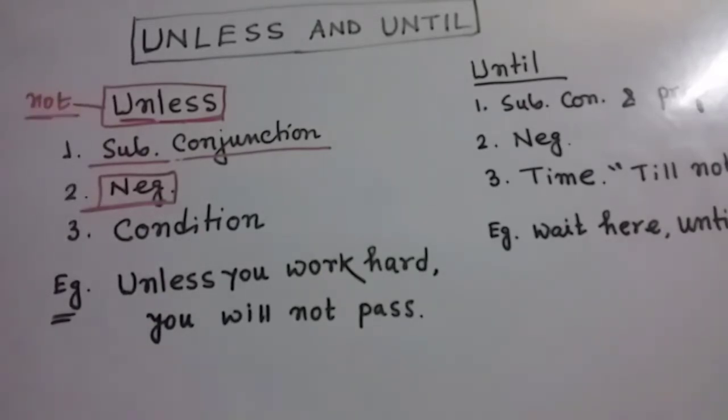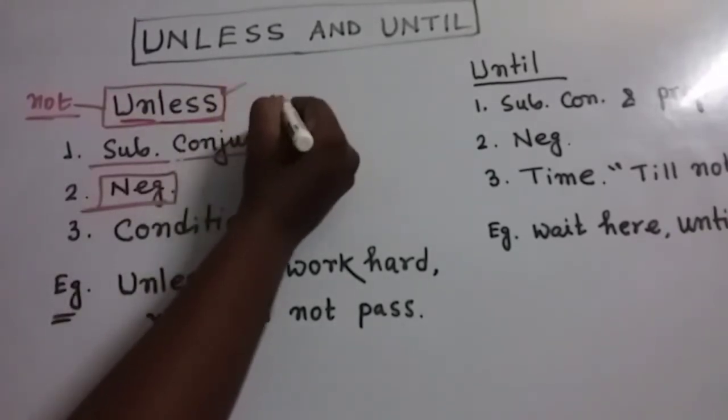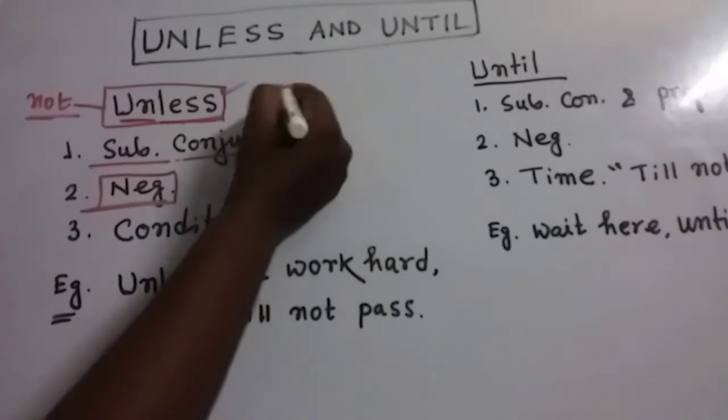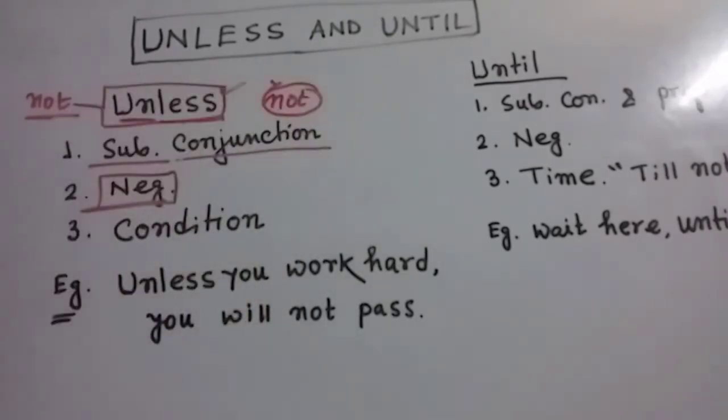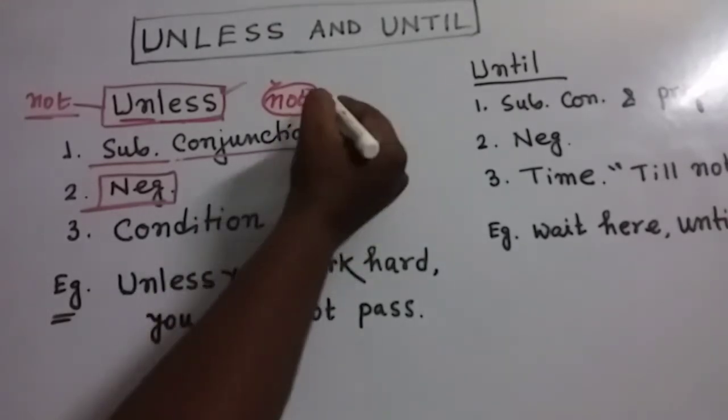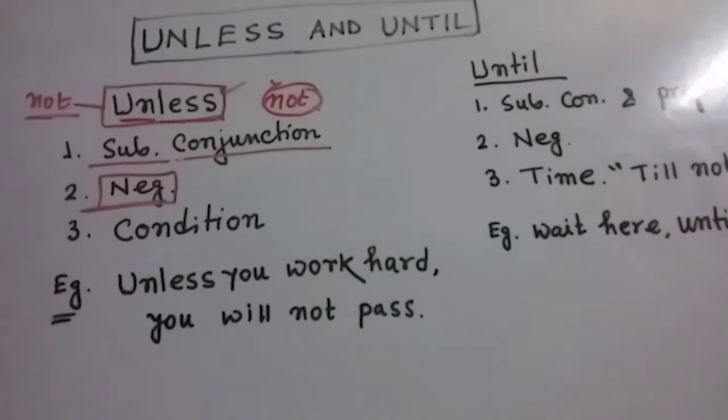So obviously this term is a negative word. That means whenever in a clause we are using this term, after that we cannot use this word, not. In the second clause we can write it down, but in the same clause we cannot write down this term. This is the most important thing.